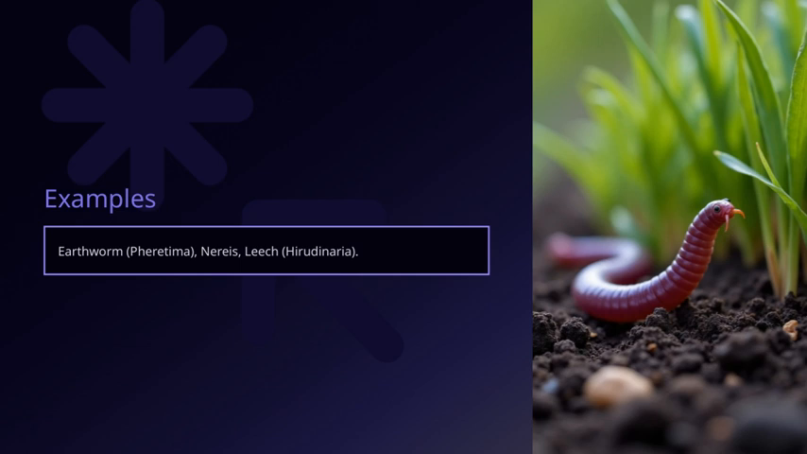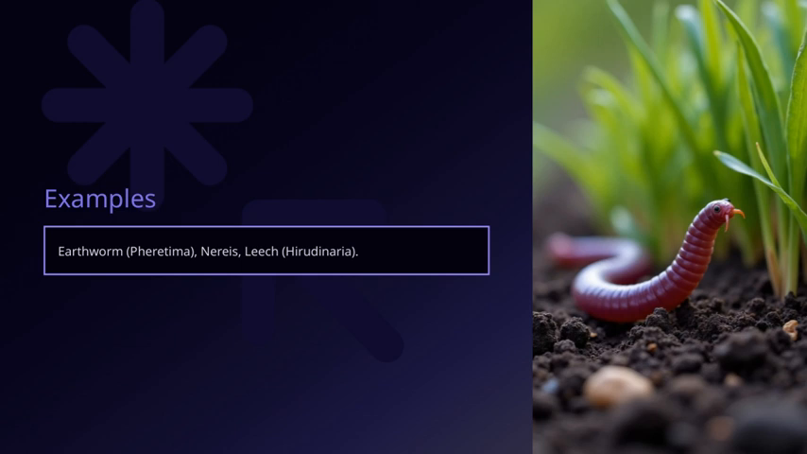Next, we have Nereis, a marine worm that lives in the ocean. Nereis is a great example of an annelid adapted to aquatic life, often found in sandy or muddy seabeds. Finally, there's the leech, or Hirudinaria, which is famous for its blood-sucking behavior. Leeches are interesting because they've evolved specialized adaptations for feeding on hosts.